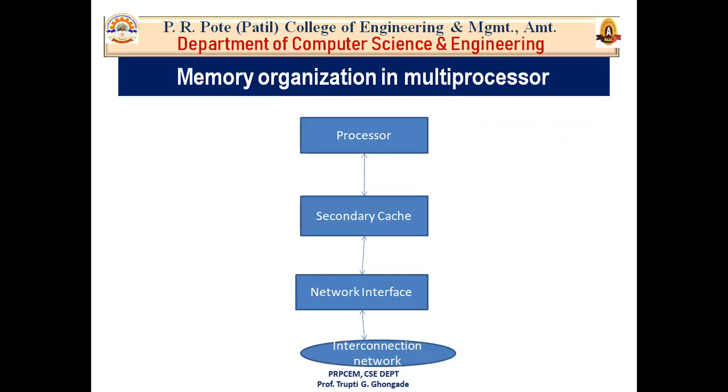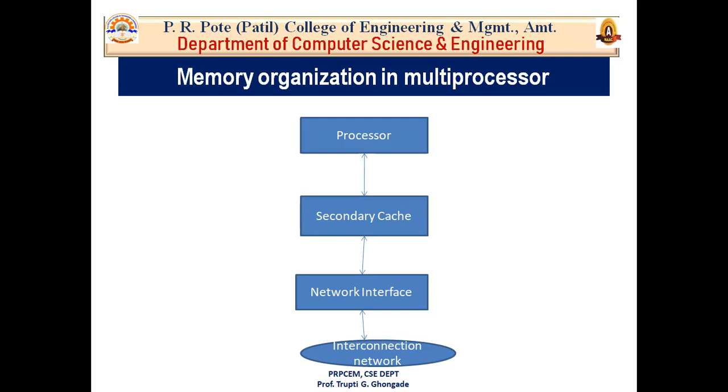As we already discussed in unit number 2, the memory organization: at the top of the memory, there are registers, which are quickly accessible. After that, there is a cache memory, then a secondary cache. Again, there are L1 cache and L2 cache. Likewise, each processor includes a primary cache and a secondary cache. We know that in the processor there are two types of cache, primary and secondary, that is, L1 cache and L2 cache memory.